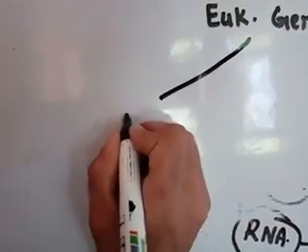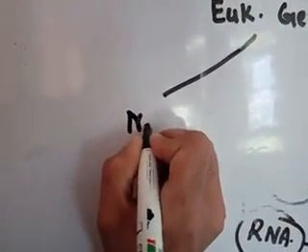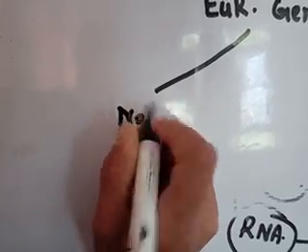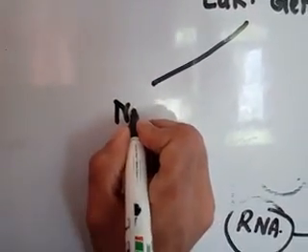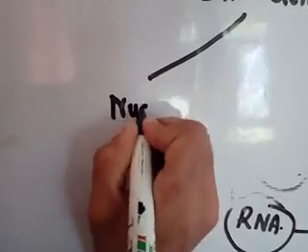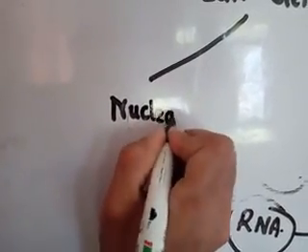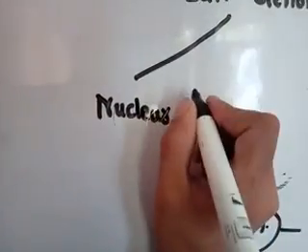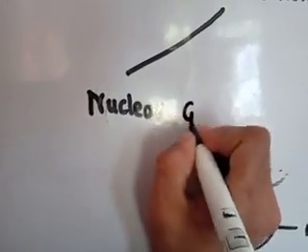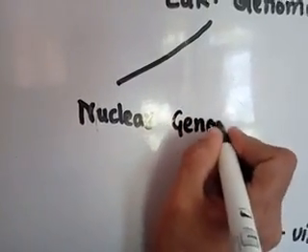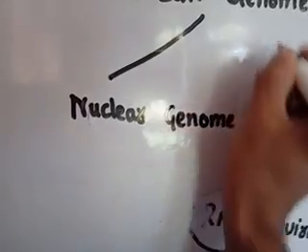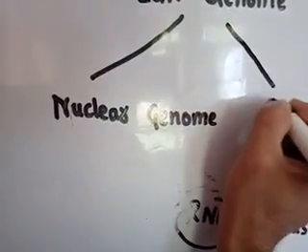One is the nuclear genome, and another is the organelle genome.